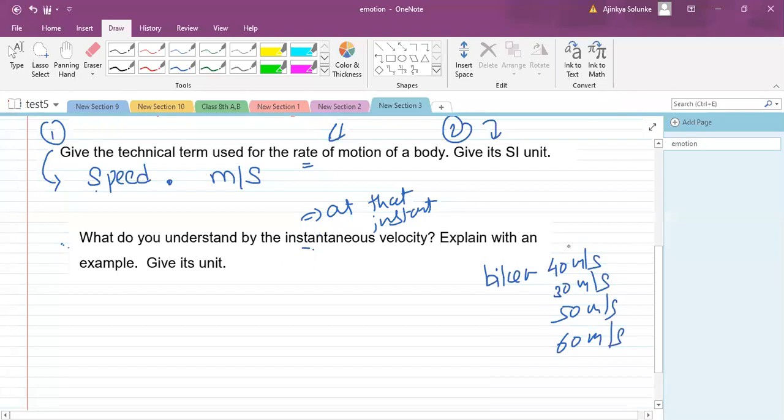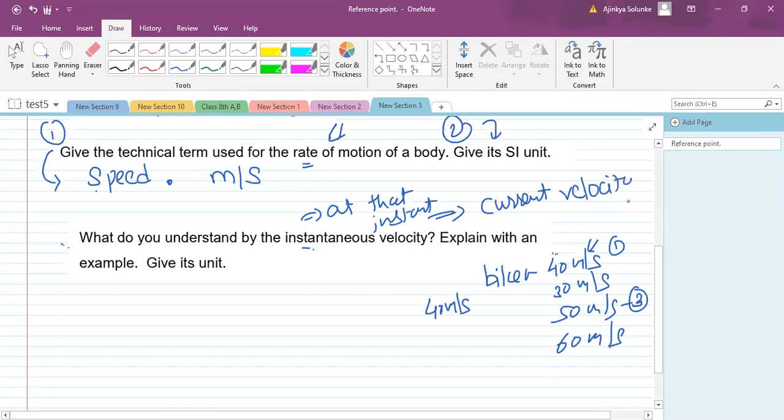Now, if at this first point I ask you what is your instantaneous velocity, you will say 40 meters per second. At that instant, at that value, what is exactly the velocity? So that would be 40. If I ask you at this 50, what is your current velocity now? So instantaneous velocity exactly gives us the current velocity, the current velocity at that second. That is actually the meaning of it.